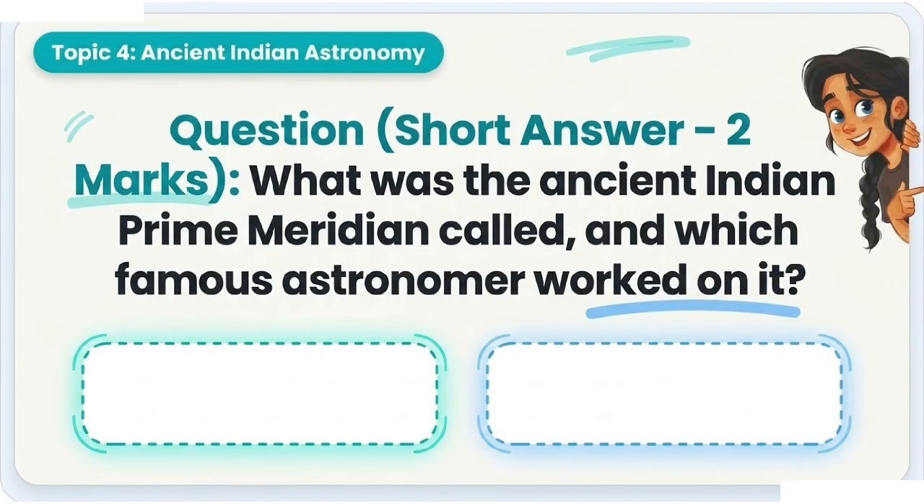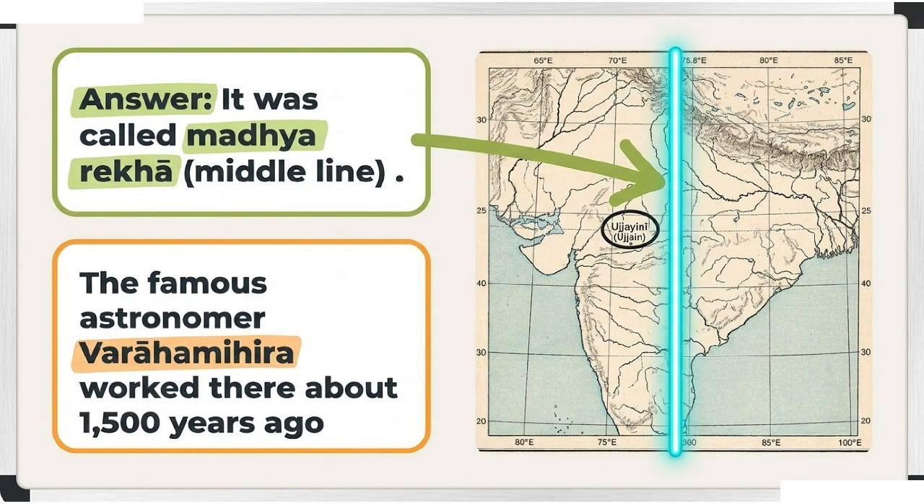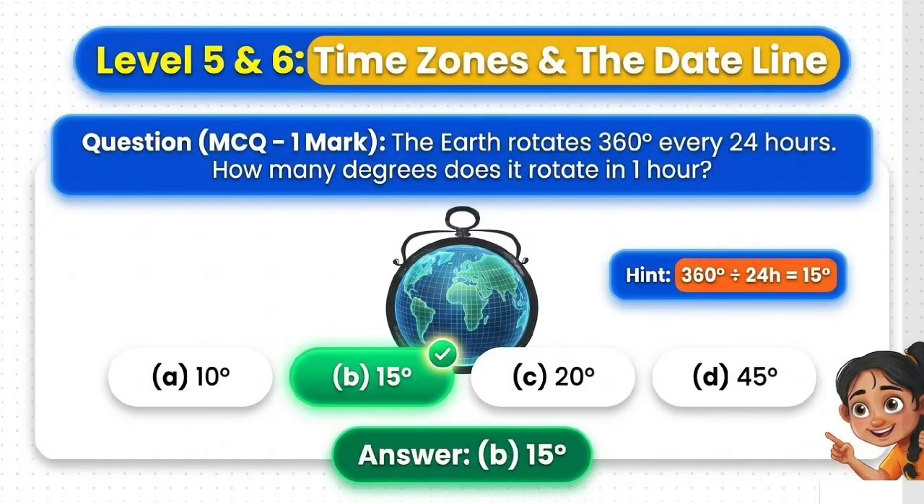Question. Short answer. 2 marks. What was the ancient Indian prime meridian called and which famous astronomer worked on it? Answer. It was called Madhya Rekha, middle line. The famous astronomer Varaha Mihira worked there about 1500 years ago. Topic 5. Understanding time zones.